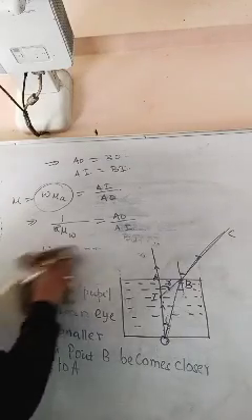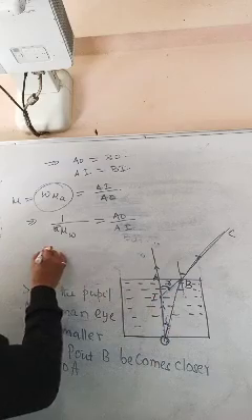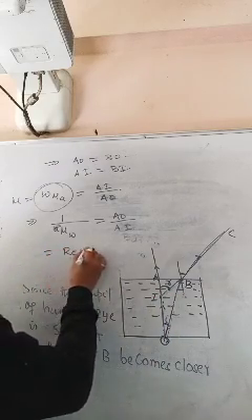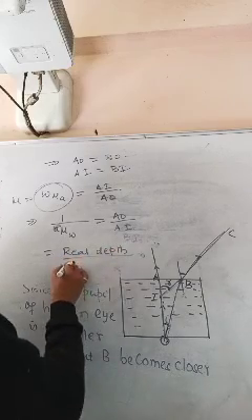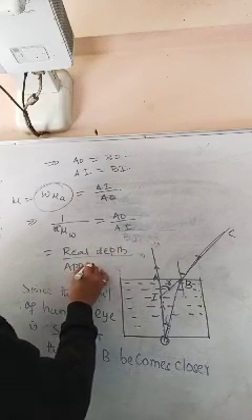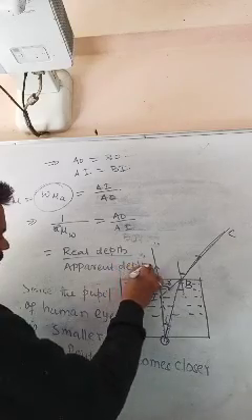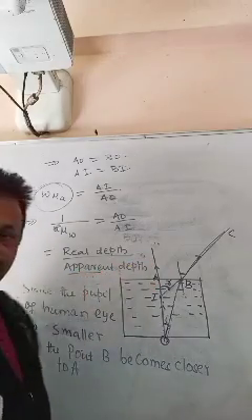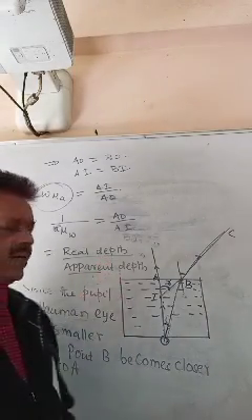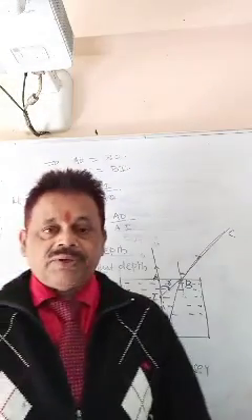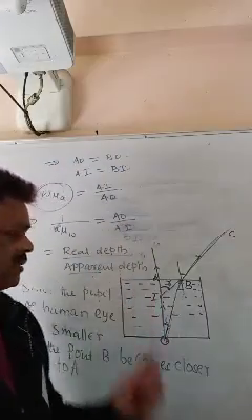So what is AO? The real depth. That is real depth by apparent depth. Real depth by apparent depth. So we'll continue this tomorrow again. Some more things to be discussed on this diagram.